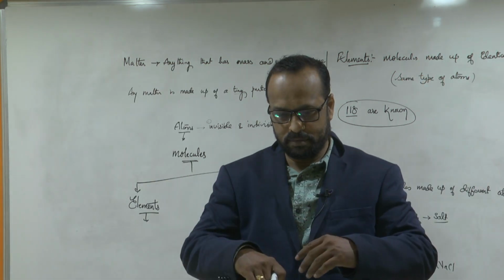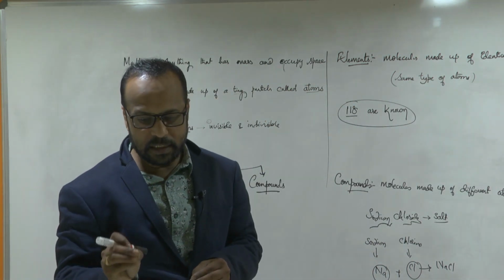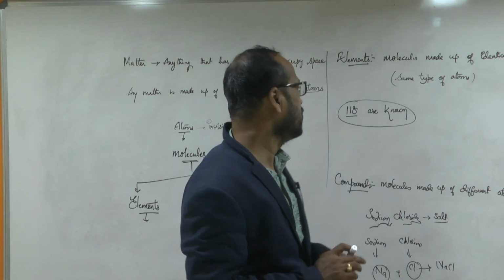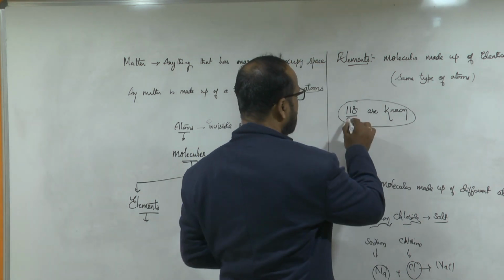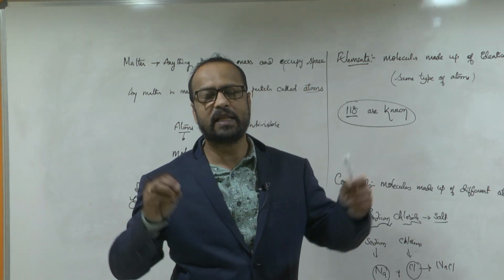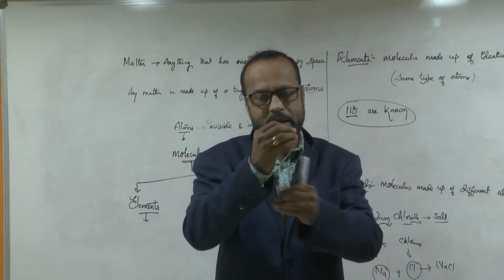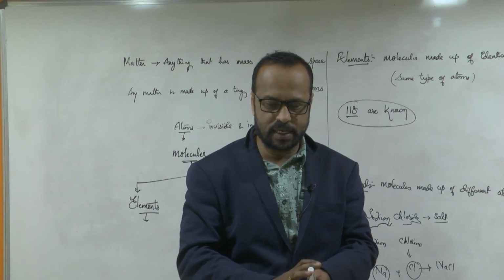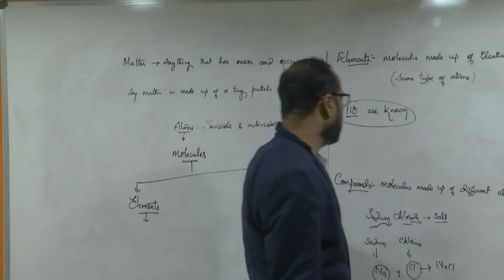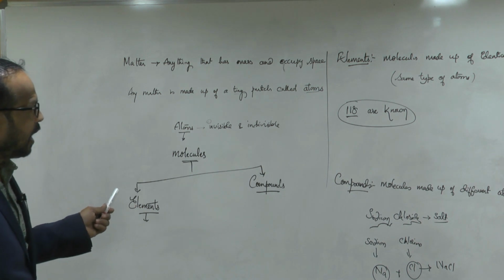And all these words are made from only 26 letters. So here also, the total elements are only 118, but we have millions of compounds, and these millions of compounds are formed when the 118 elements combine with each other. Is this clear to you? Yes, sir. So our main topic today is about the elements. Till here, please note it down.